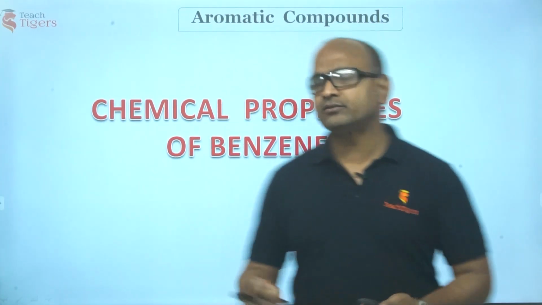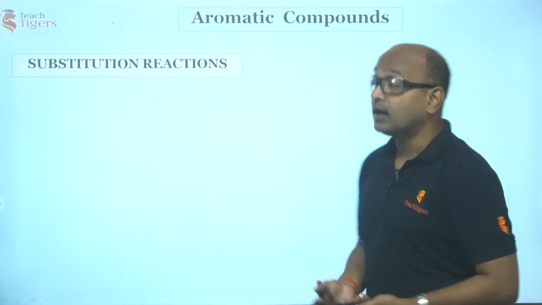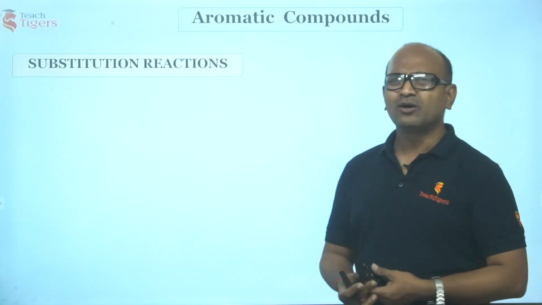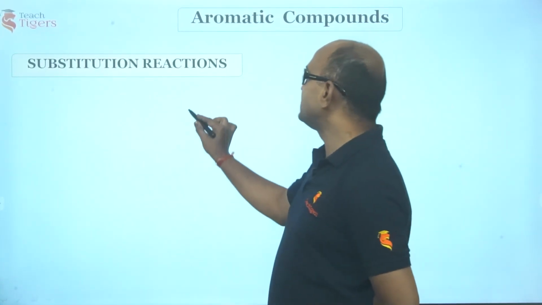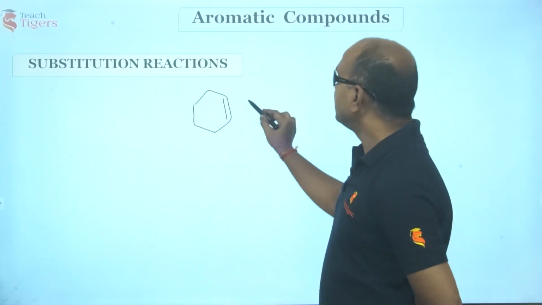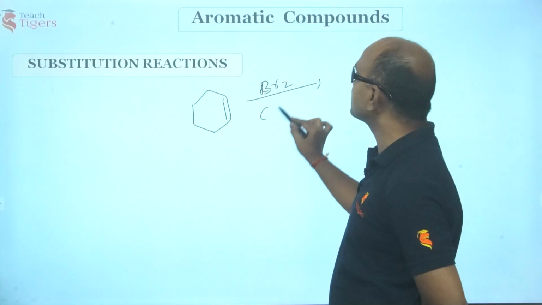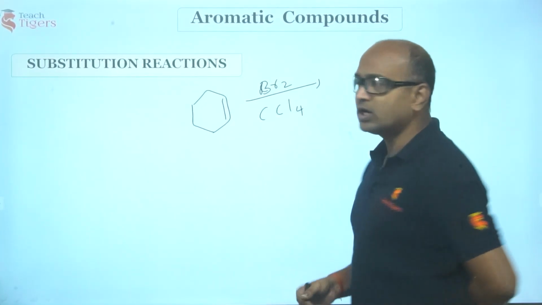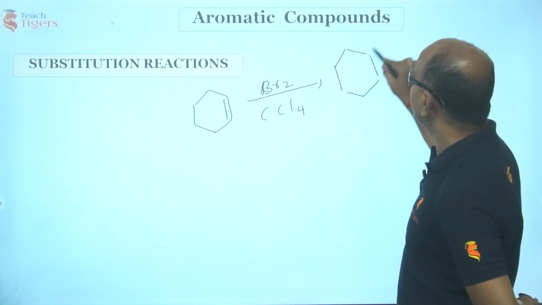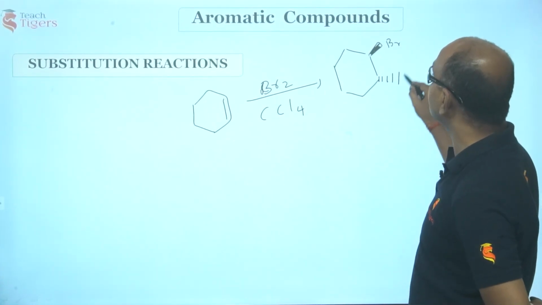Guys, I have already told you, unlike unsaturated compounds such as alkenes, aromatic compounds undergo substitution reactions. So what does it mean? I'll tell you one simple example. Suppose you have this alkene, right? Let me treat it with chlorine, or with bromine in the presence of CCl4. What would happen, guys? You have seen that this alkene would react with this bromine. I guess you know that this is an anti-addition.